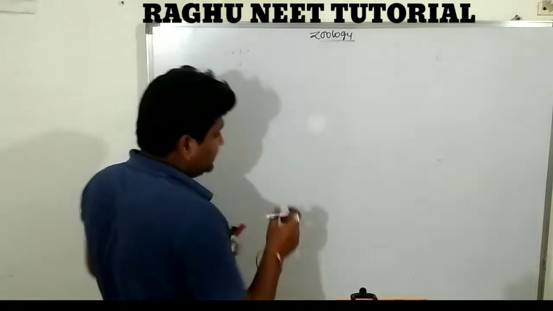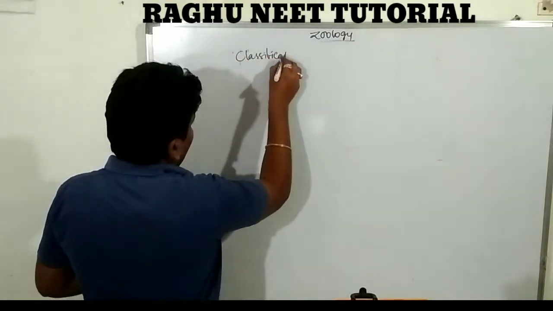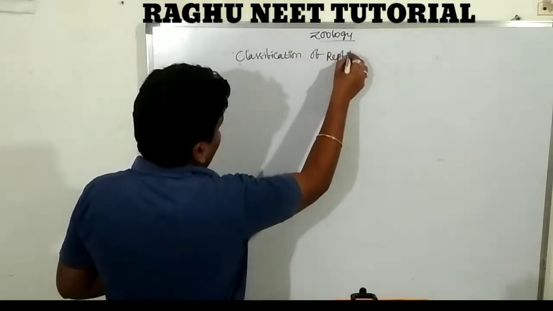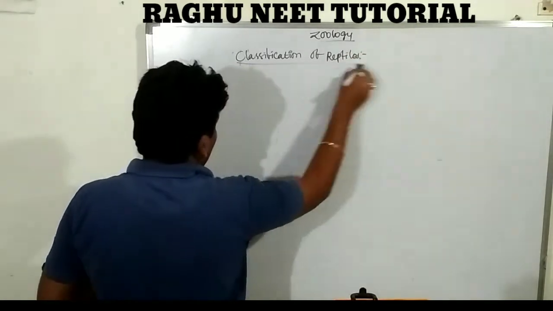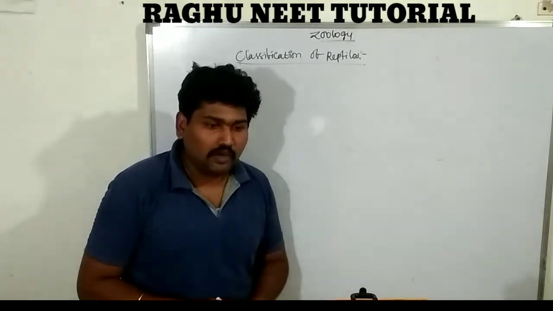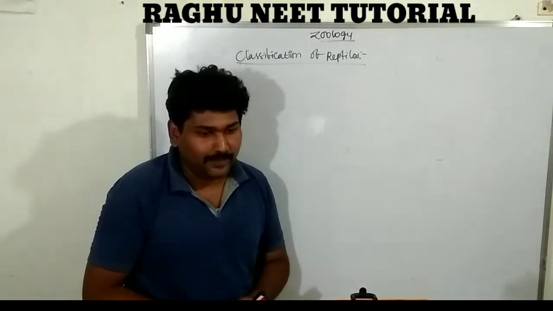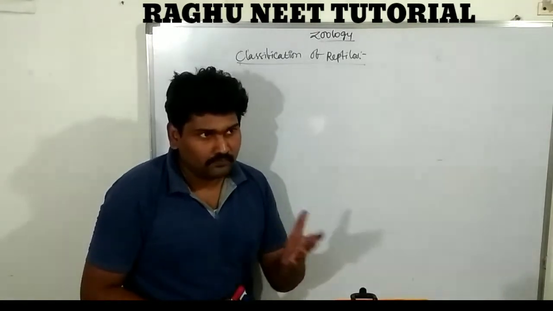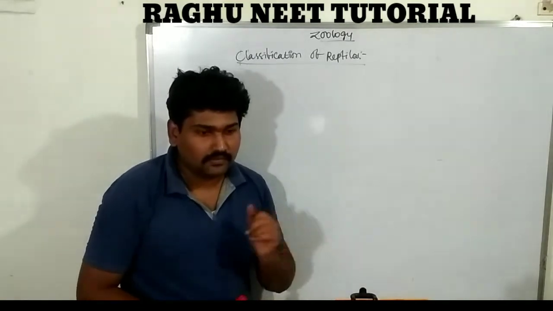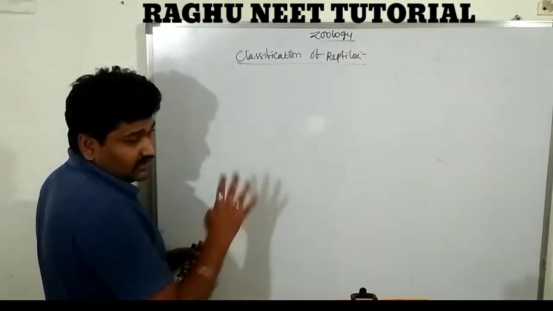The classification of reptiles. Listen carefully. The reptiles can be classified into how many? There are 4 classes: Chelonia, Rhynchocephalia, Squamata or Sauropsida, and Crocodilia. These are the 4 classes.